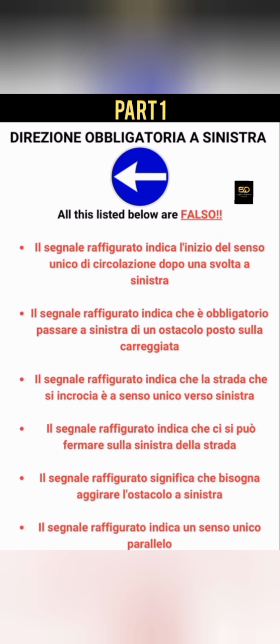Il segnale raffigurato indica che la strada che si incrocia è a senso unico verso, it's not senso unico. Il segnale raffigurato indica che si può fermarsi sulla sinistra della strada. No, this sign is not asking you to park at the left of the road. Il segnale raffigurato significa che bisogna aggirare l'ostacolo a sinistra. No, that is not true. This is not an obstacle. It's not talking about obstacle at all.